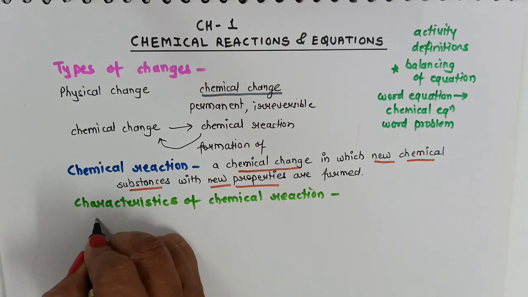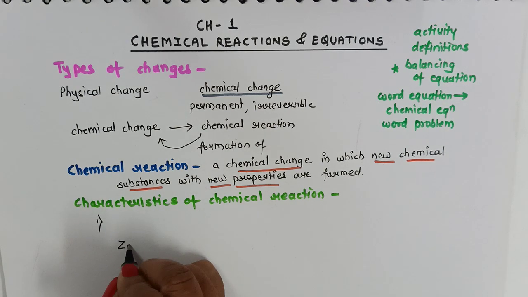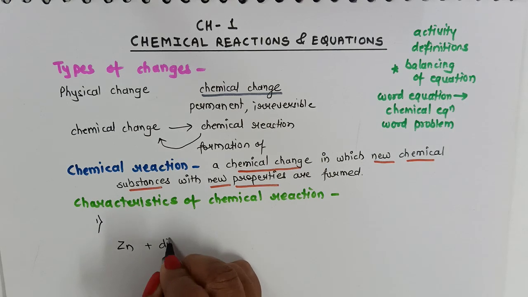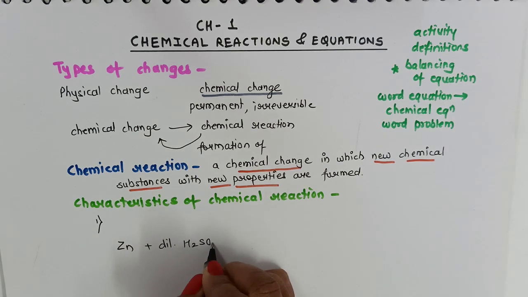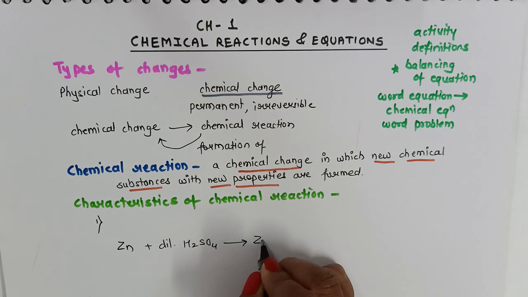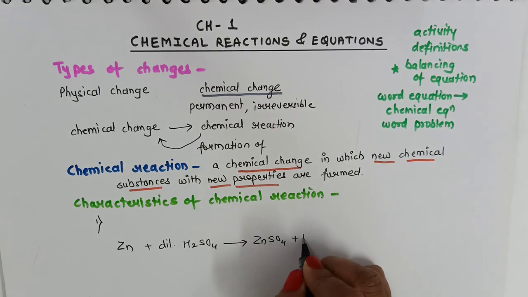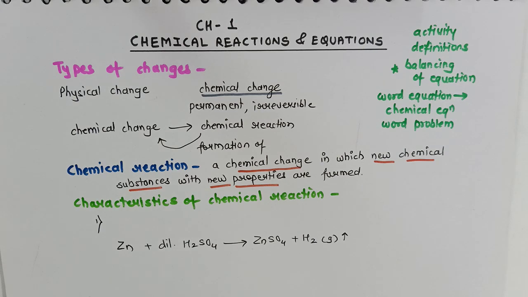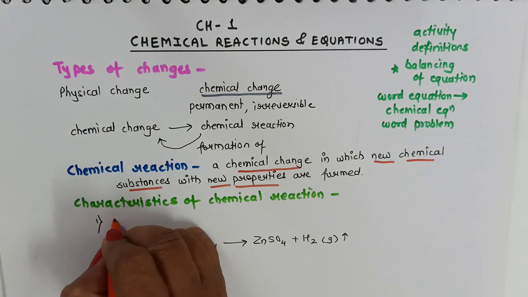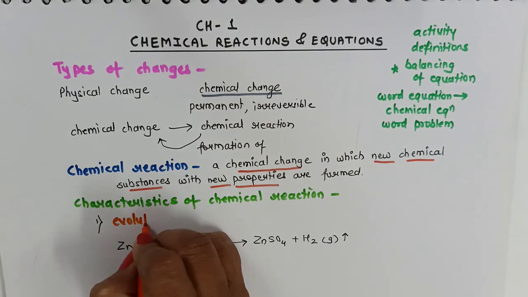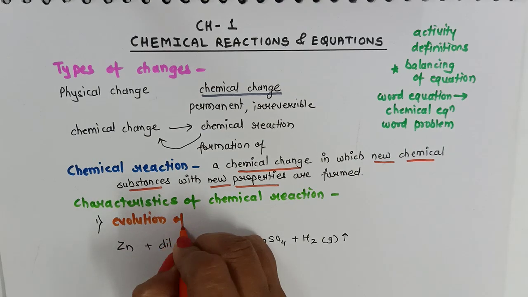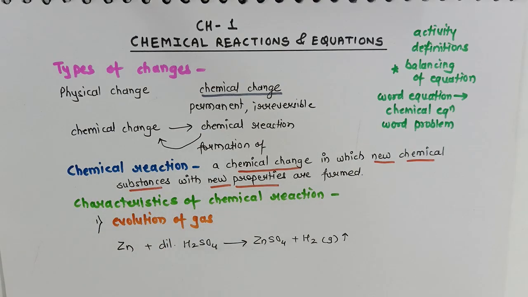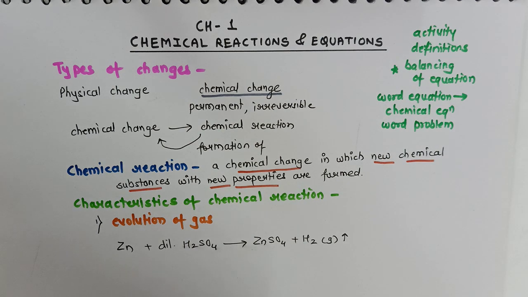For example, if I carry out the reaction of zinc with dilute H2SO4, zinc sulfate is formed and hydrogen gas will be evolved. So I can say the very first characteristic is the evolution of gas. So a reaction can be characterized by evolution of gas.